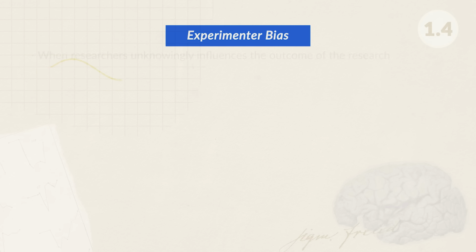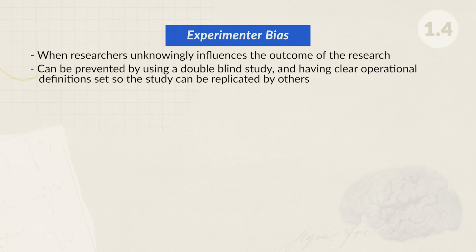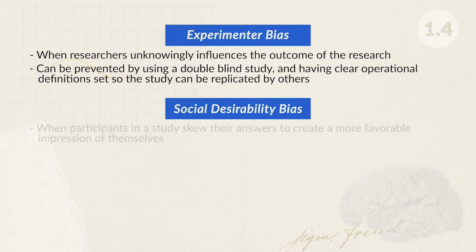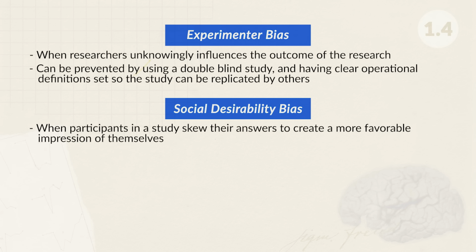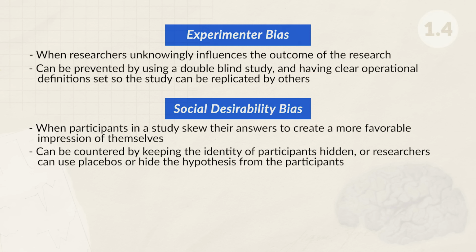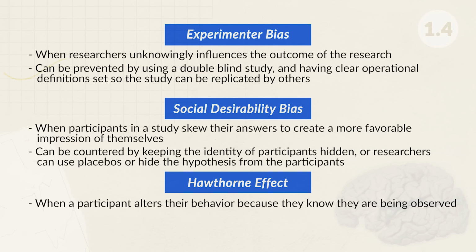Experimenter or researcher bias is when researchers unknowingly influence the outcome of the research. This can be prevented by using a double-blind study or also by having clear operational definitions set so the study can be replicated by others. Social desirability or participant bias is when participants in a study skew their answers to create a more favorable impression of themselves. This can be countered by keeping the identity of the participants hidden, or researchers can also use placebos or hide the hypothesis from the participants. Lastly, there's the Hawthorne effect, which is when an individual or a participant alters their behavior because they know that they are being observed.